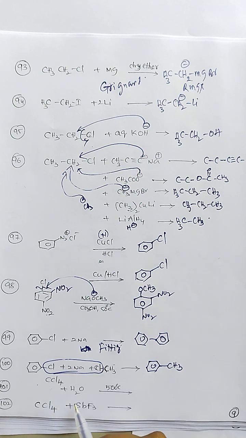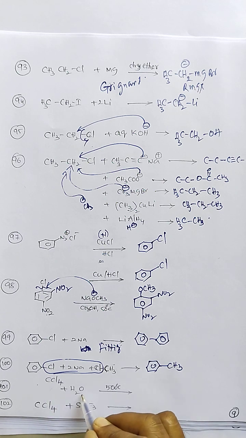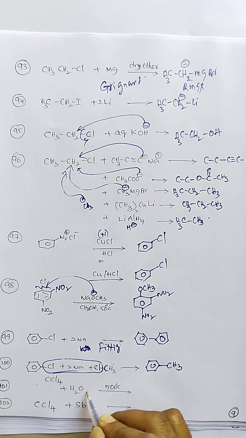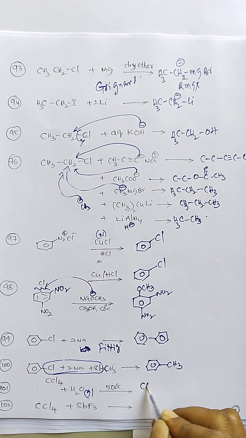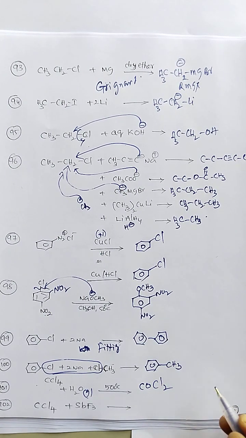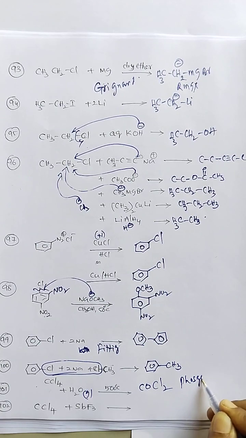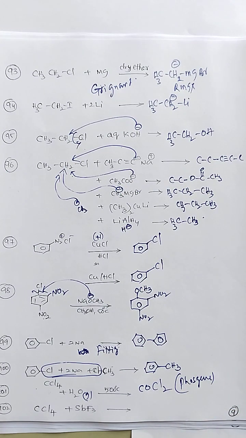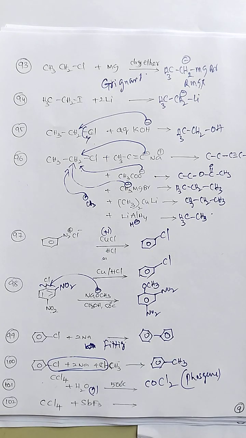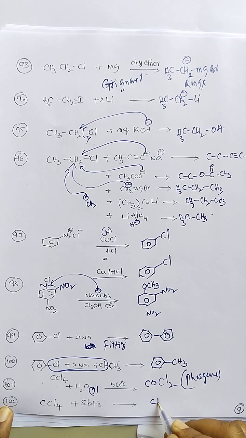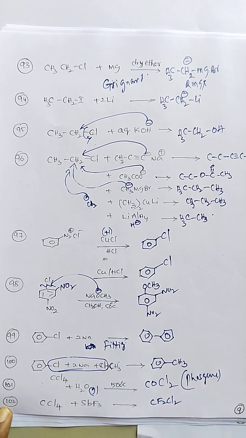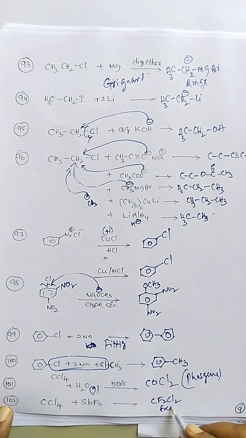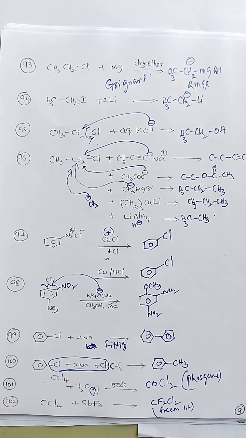Next, carbon tetrachloride reaction with water as steam at 500 degrees centigrade. It will give us carbonyl chloride, phosgene, a poisonous gas, produced in this reaction. Carbon tetrachloride reaction with SbF3, antimony trifluoride, here gives CF2Cl2, Freon 12. So Freon 12 is formed in this reaction.